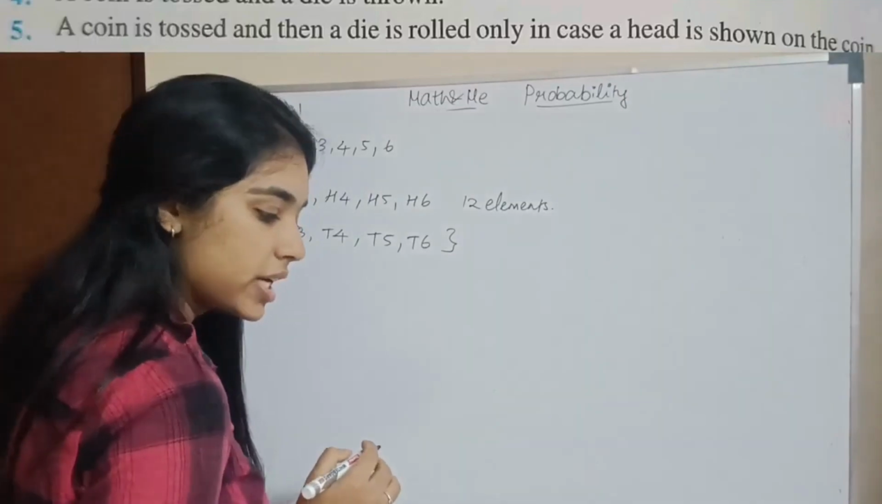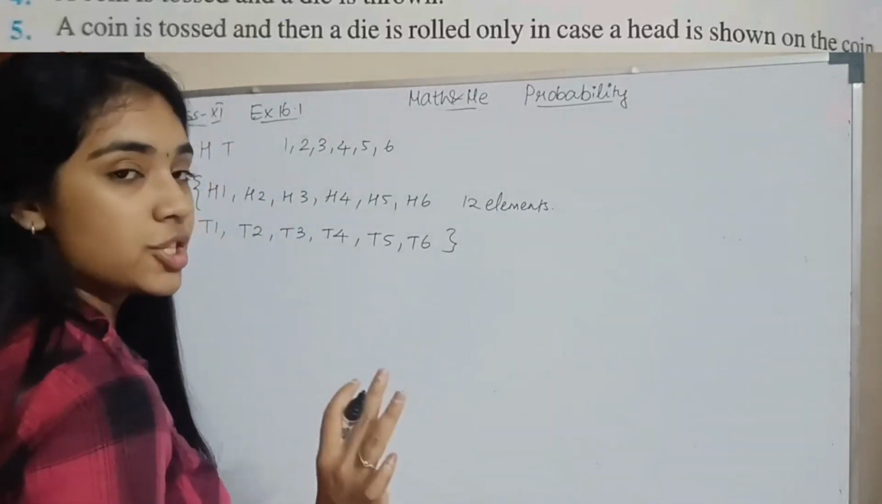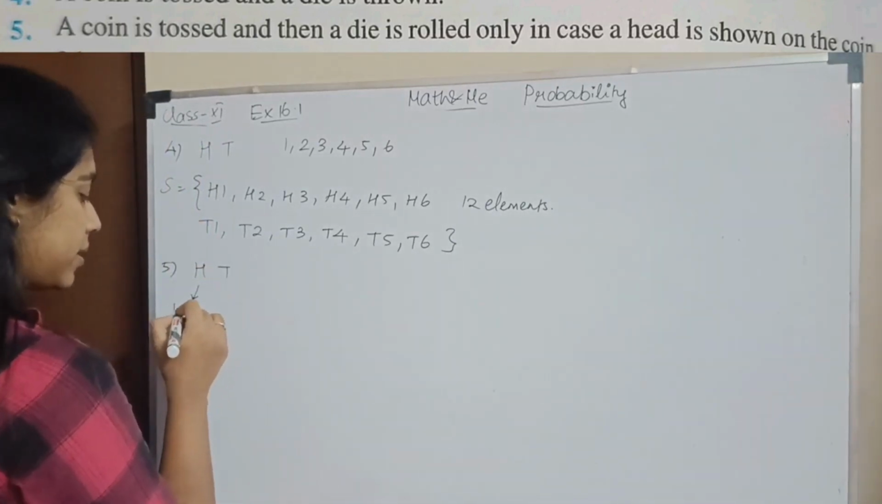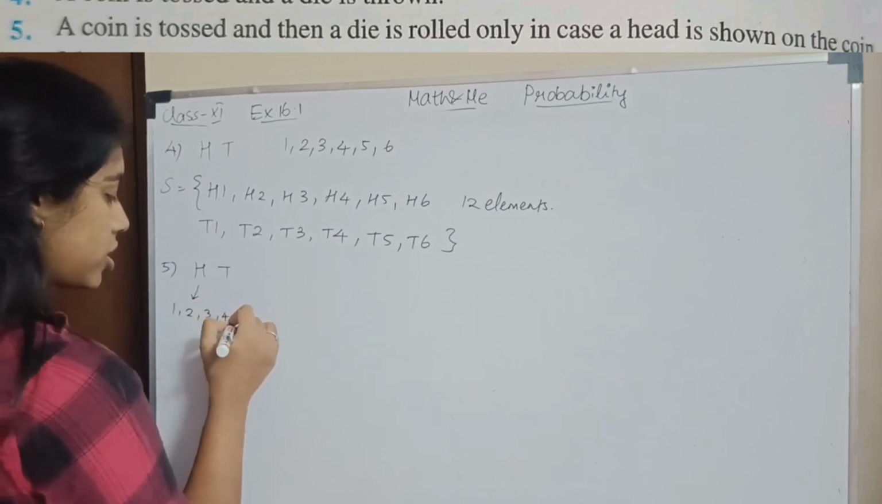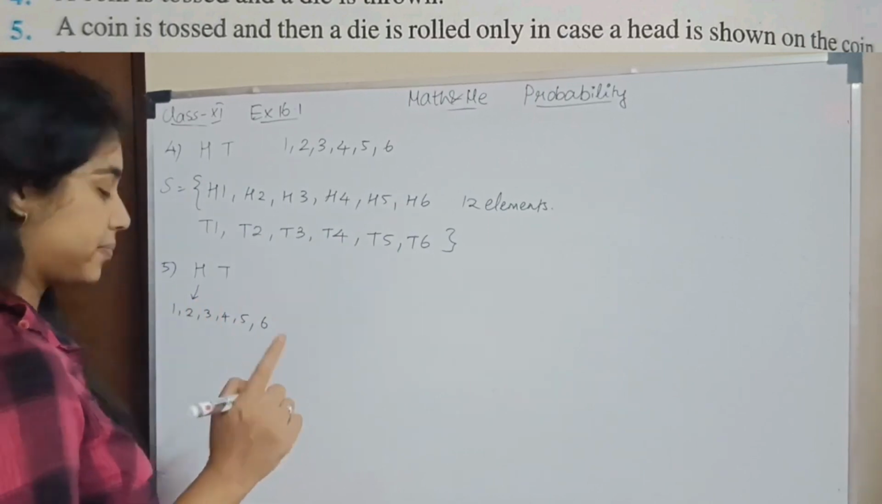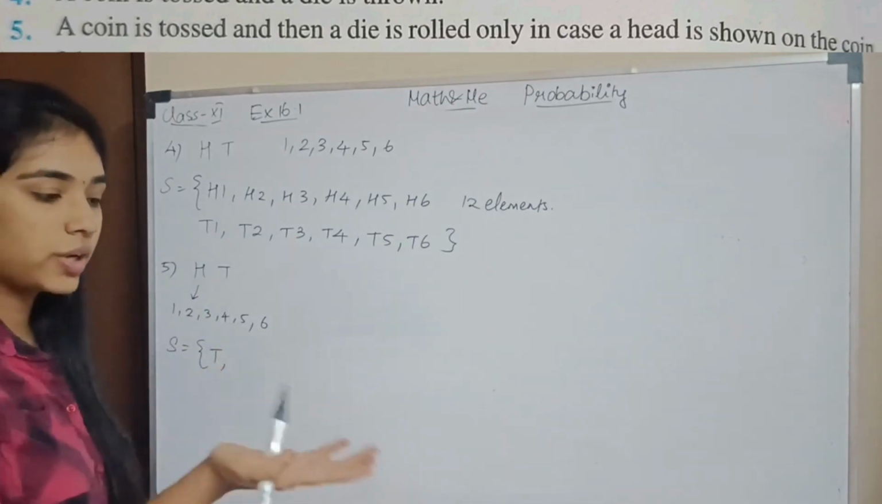Question number 5. A coin is tossed and then a die is rolled only in case a head is shown. So what do we have? There is head, there is tail. But only if a head comes do you toss a die. You toss a die only when you get a head. If a tail comes, you don't toss a die. Okay. So what will be your sample space? For tail, there's nothing. When you get a tail, you do nothing.